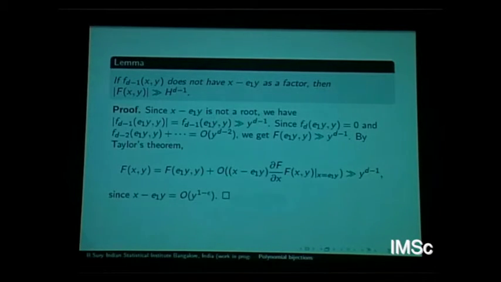Let me just see why, by looking at the Taylor expansion around e1y. So look at this expansion, and since this is O of y to the 1 minus epsilon, we get this. Because this is bigger than y to the d minus 1, the other part just contributes this. Again, elementary.